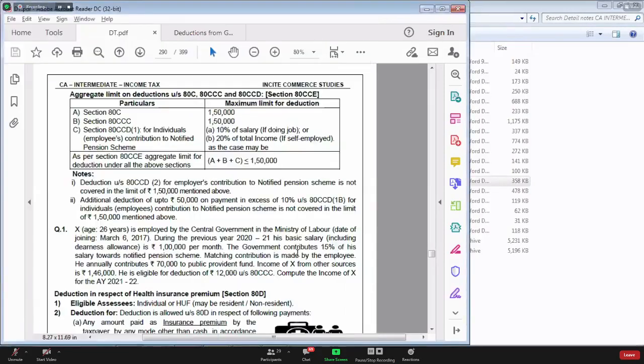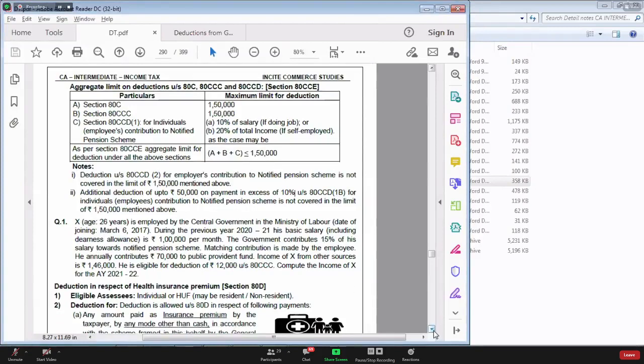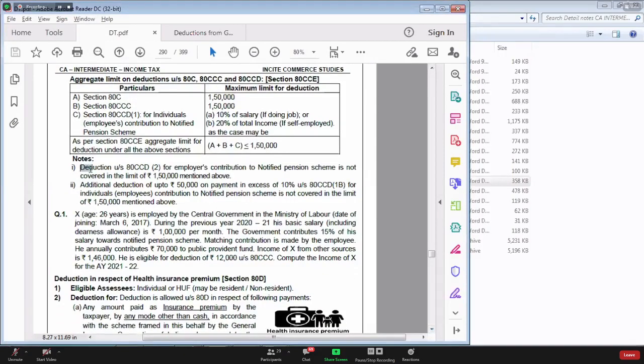Is that very clear? Shall I proceed? So here I have written: deduction under section 80CCD subsection 2 for employer's contribution to notified pension scheme is not covered in the limit of 1,50,000 mentioned above. Not covered in the limit means you are going to get extra deduction for that.